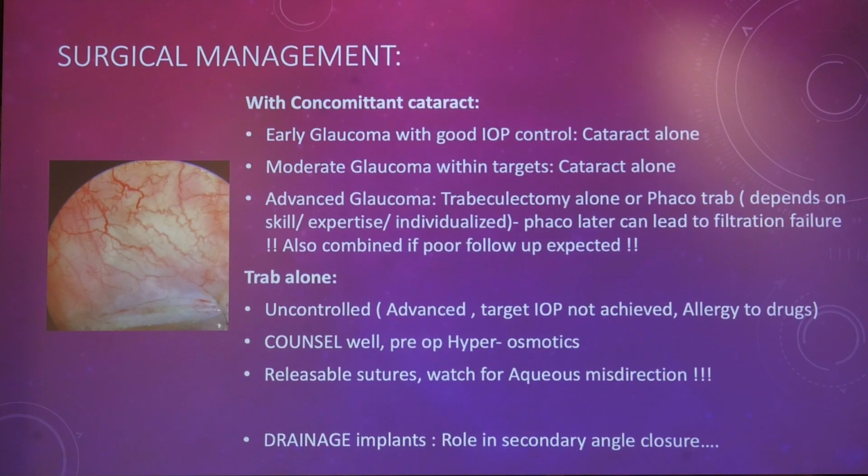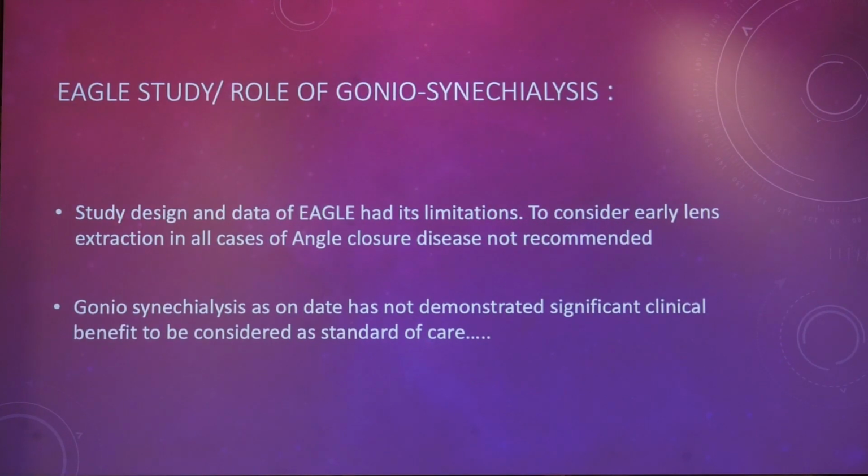Trab alone can be done in uncontrolled glaucoma with advanced disease, where target IOP is not achieved by medications or the patient is allergic to drugs. Counsel the patient well, use pre-op hyperosmotics, releasable suture is the norm. Watch for aqueous misdirection in such cases without fail. Drainage implants have a role in secondary angle closure like neovascular glaucomas, where you can put the tube in the ciliary sulcus, and they do well. Such patients with active neovascularization and suboptimal laser will definitely do better with drainage implants as compared to trabeculectomy.